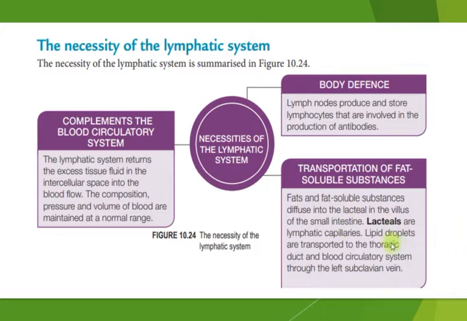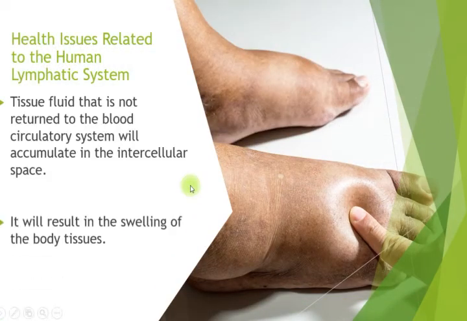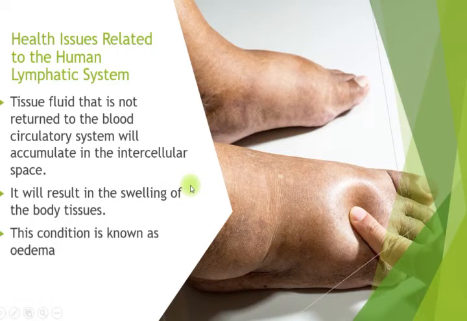These lipid droplets are transported to the thoracic duct and then return to the blood circulatory system through the left subclavian vein. So that refers to the necessities of the lymphatic system: it complements the blood circulatory system, is involved in the body defense mechanism, and transports fat-soluble substances. Now let's go to the health issues related to the human lymphatic system.